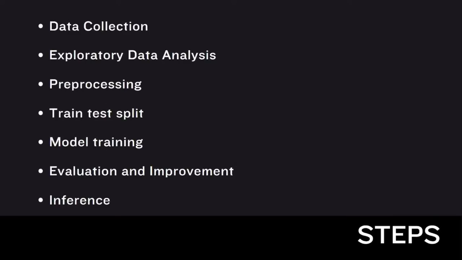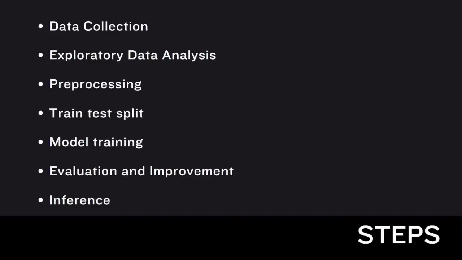Going through the usual machine learning process, we start with data collection, then exploratory data analysis, pre-processing, train test split, model training, evaluation and improvement, and finally inference with the endpoint, which we will use to get a result. We'll make a predictive system. That's what the entire set of steps is going to be.